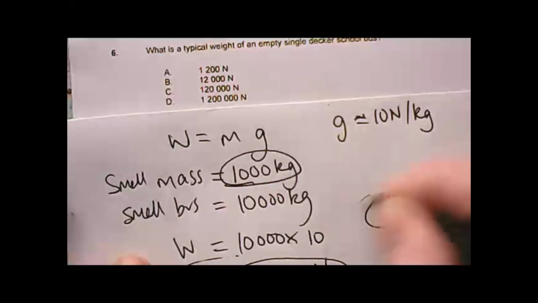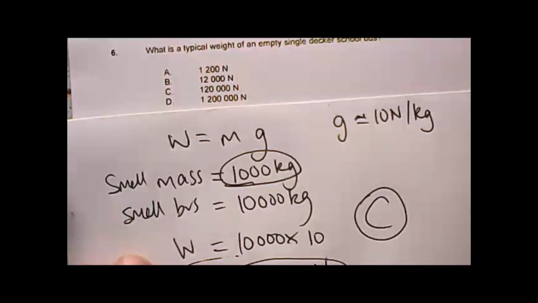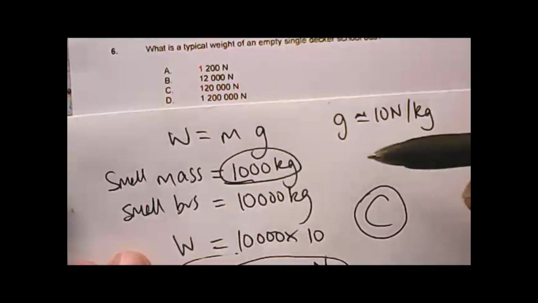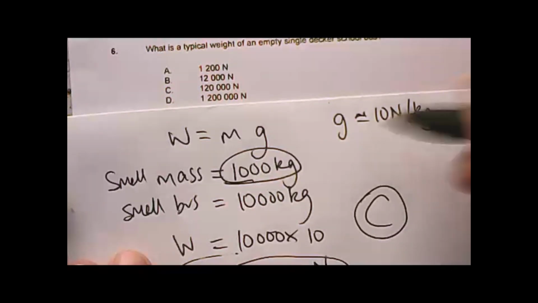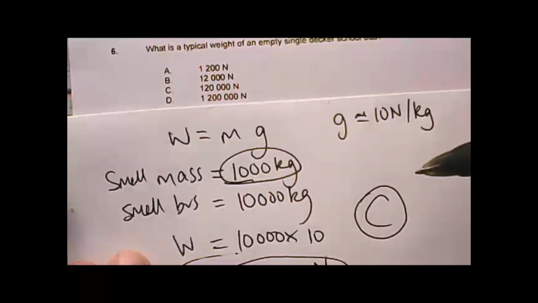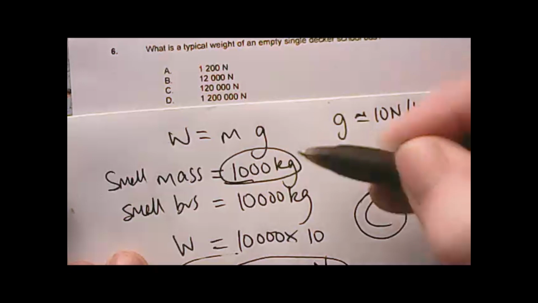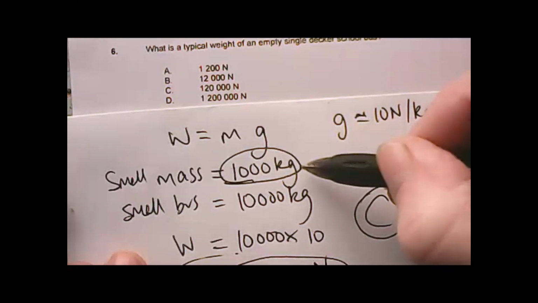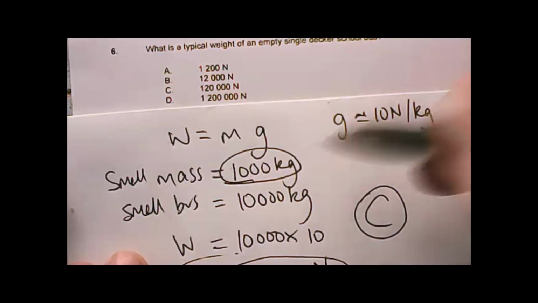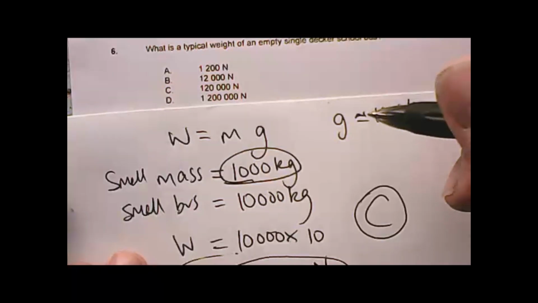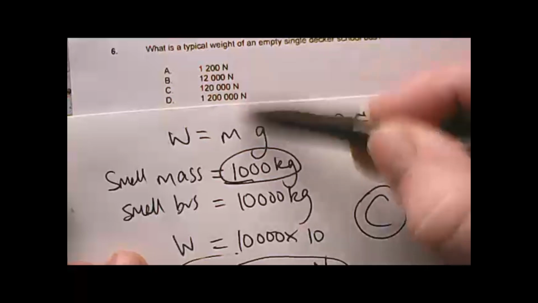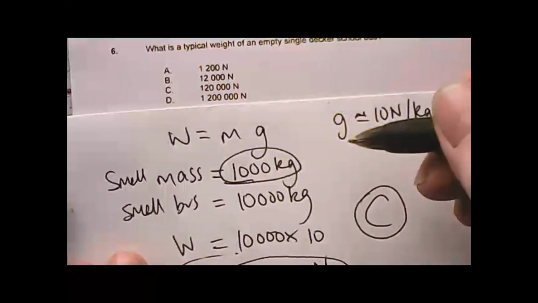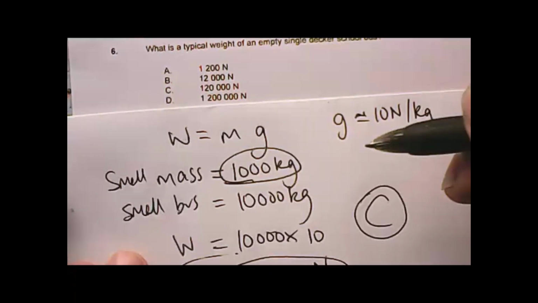So C, 120,000 newtons. Okay, this question really is just asking, do you have an understanding of what mass is really, how much mass is, what does that mean? So if you remember that a small car is approximately 1,000 kilograms, that kind of gives you an idea. This is one of those questions where you're trying to make a sensible guess.